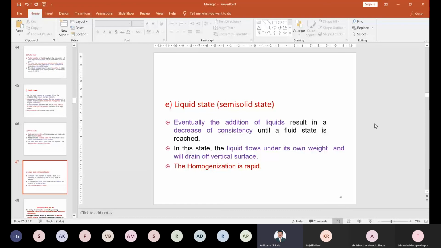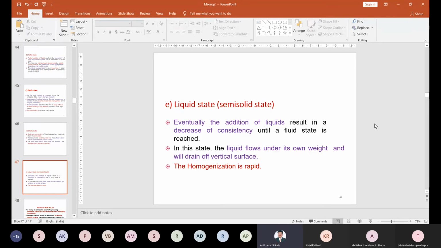Then next is the liquid state. Suppose you have added more liquid than this, right? Suppose you add 50% or 60% liquid, what will happen? The total mixture is liquid in nature, right? So the consistency decreases. Decreasing consistency means the consistency of the original product decreases if you add more liquid into the solid substance. Understand it?